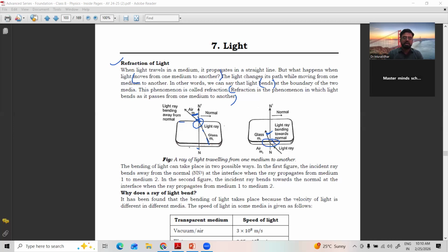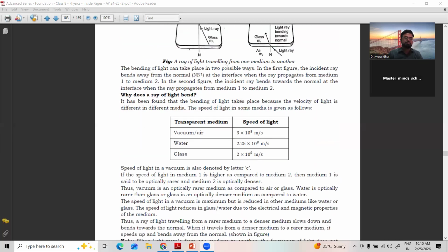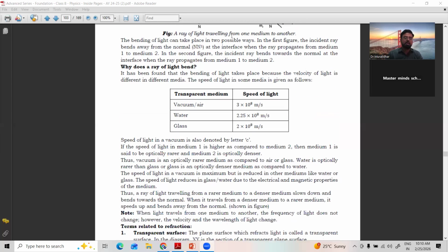The incident ray bends towards the normal at the interface if the ray propagates from medium 1 into medium 2. It depends on the speed of light in the particular medium, because light travels with a different speed in different mediums.